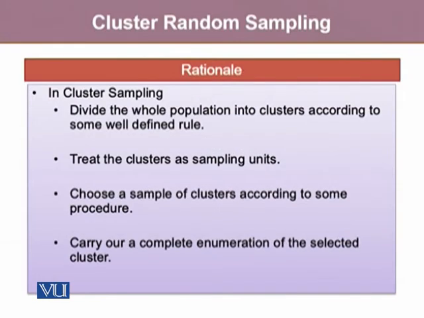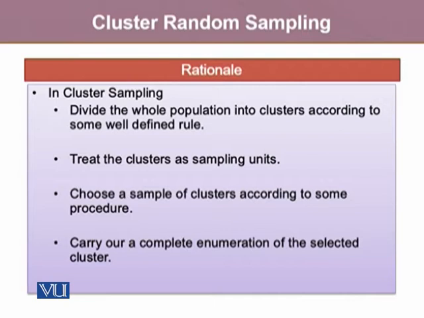In cluster sampling, we divide the whole population into clusters according to some well-defined rule, where we treat the clusters as sampling units. That's what makes it distinct. In other sampling methodologies, our individuals, basic elements, are our sampling units. But in cluster random sampling, our clusters are going to be our sampling units.